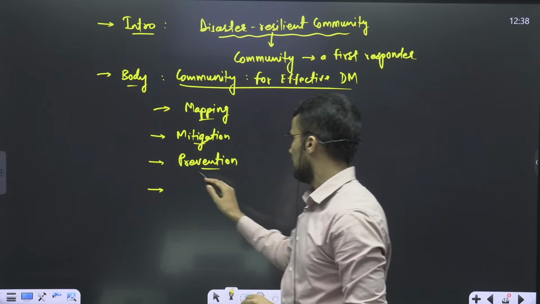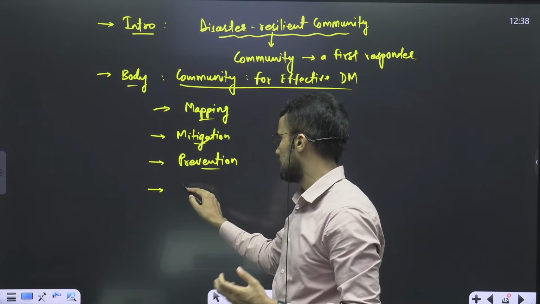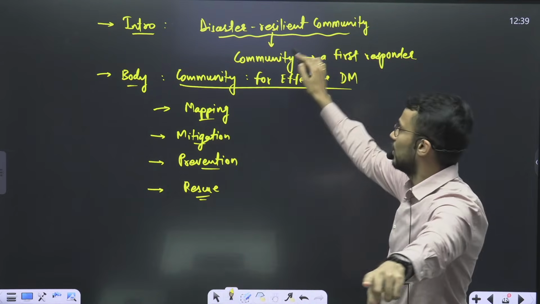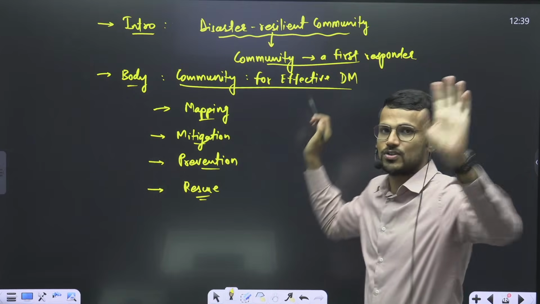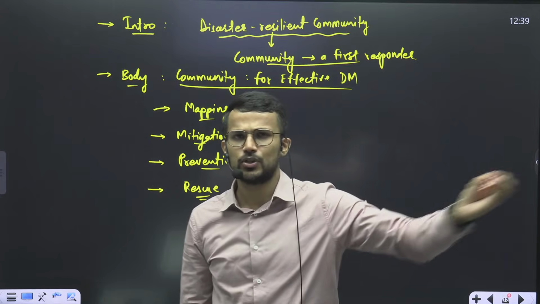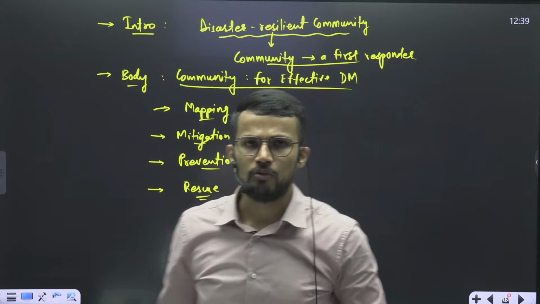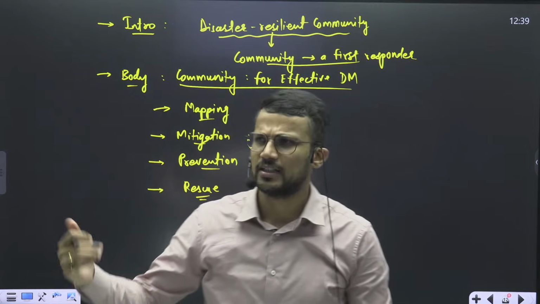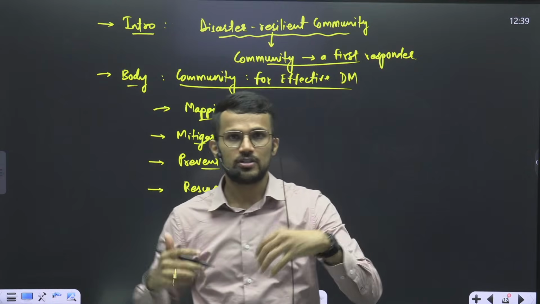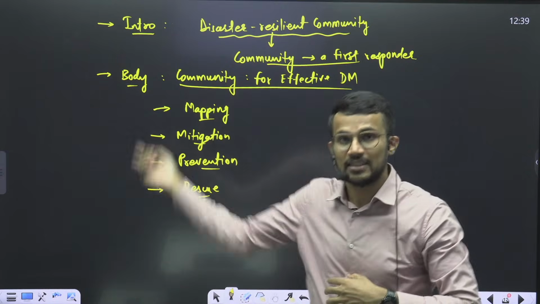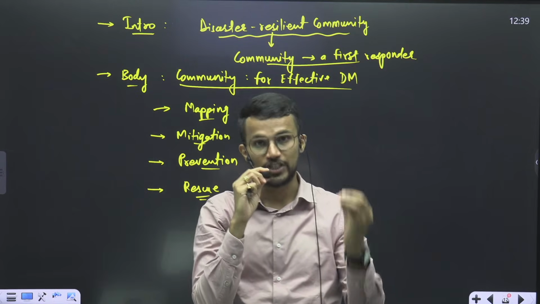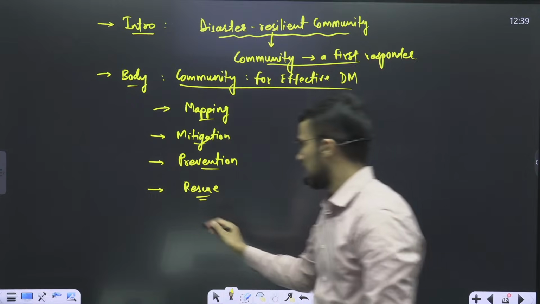Then after prevention, the next stage can be rescue, right? And rescue is primarily carried out by the community. Why? Because community is the first responder. So rescue is carried out by the community itself. You can take any example. You must be aware of the Balasore rail accident that happened in, I think, 2022. That rail accident was first responded to by the local community, and then the disaster management force of Odisha. So that is rescue operations.